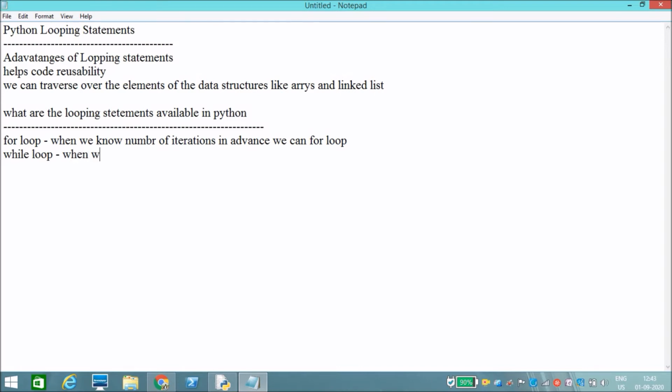Next we will see them one by one. Now we will see the for loop.